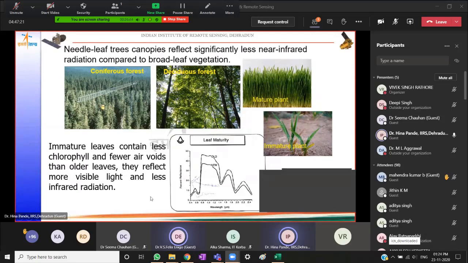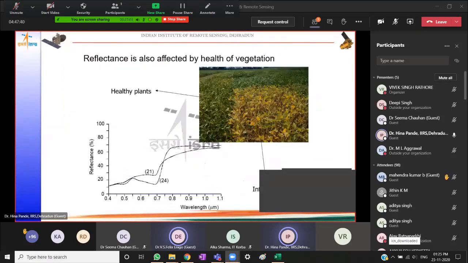So these characteristics, depending upon leaf maturity and the stage of growth, whether it is a coniferous tree or deciduous trees, will all have different reflectance characteristics, and these can be interpreted based on the difference in spectral reflectance curves. So health of vegetation, as I said, if there is a patch of infected vegetation, this can be seen with the help of the spectral reflectance curve.